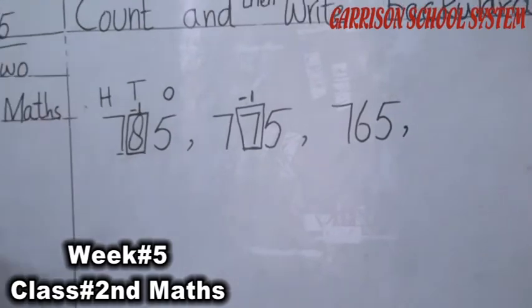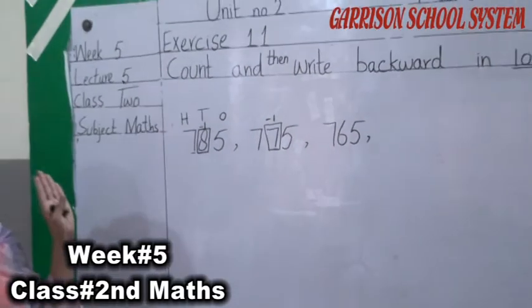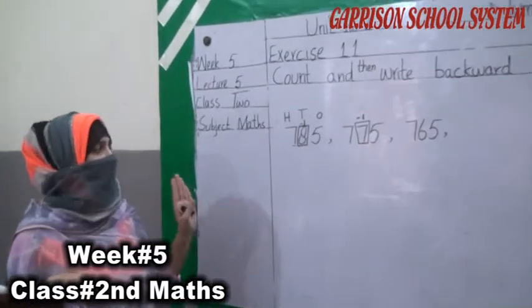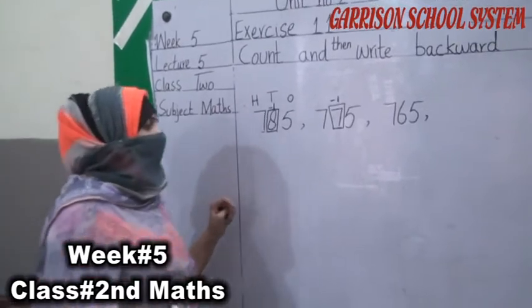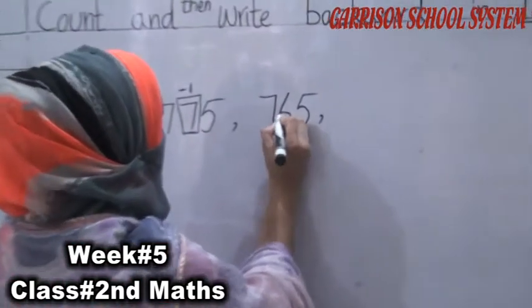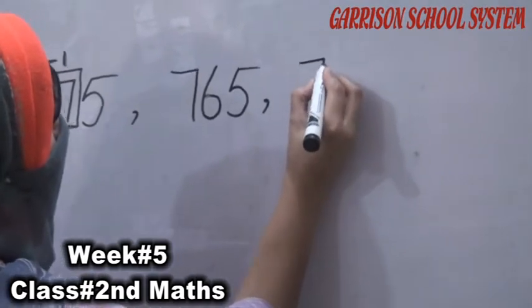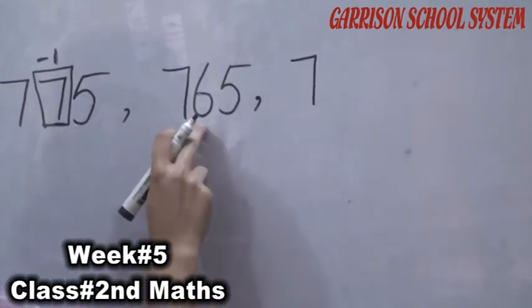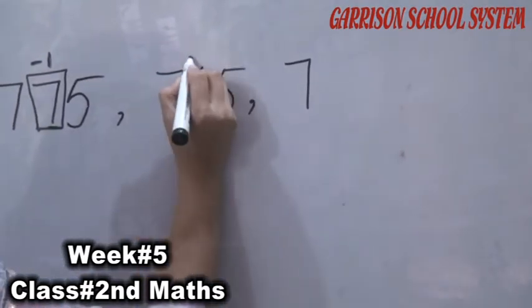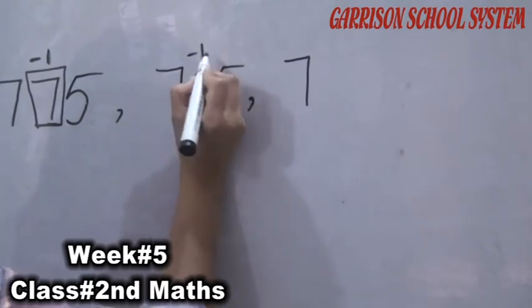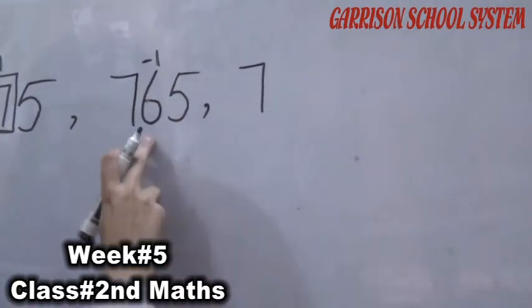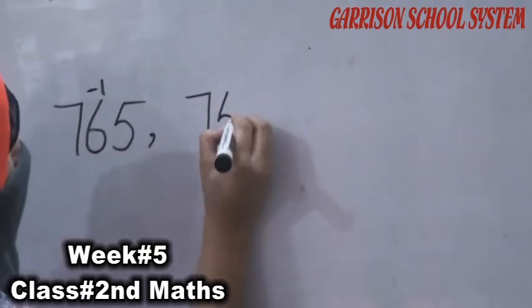This is our backward counting. Backward counting means we have to move back. हमने उनका previous पहले वाला नंबर लेना है. Okay. Now move to the next. 700 will be the same. Next is tens number. When we minus 1 from our tens, we have to write here 5.